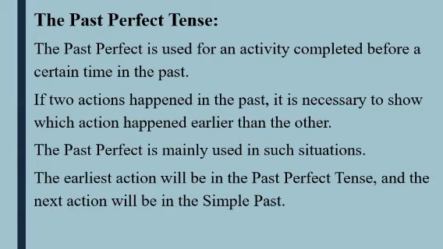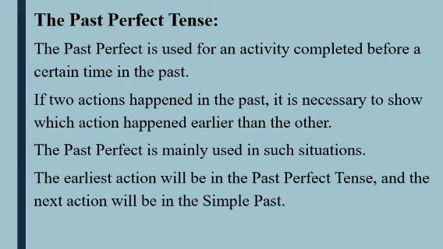The past perfect tense. The past perfect tense is used for an activity completed before a certain time in the past. I would like to explain it very easily. There will be two types of actions, okay, in the past.